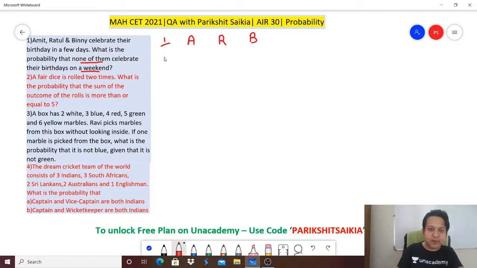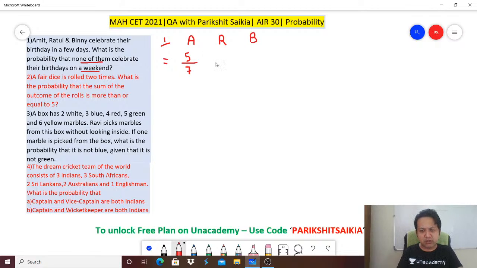If they were to be born on a weekday, total how many days are there? What is probability? Favorable divided by total. So total we have 7 days. Remember, they need to be born on a weekday, which is Monday to Friday, any of the days. So how many options does Amit have? 5 options.